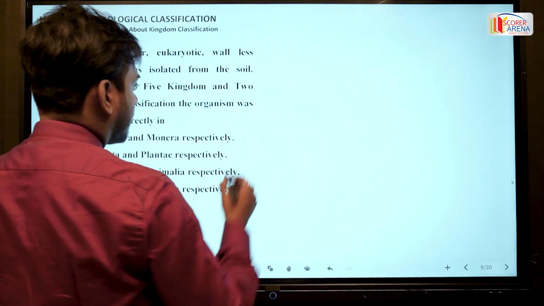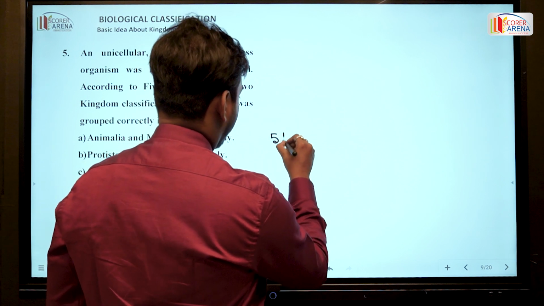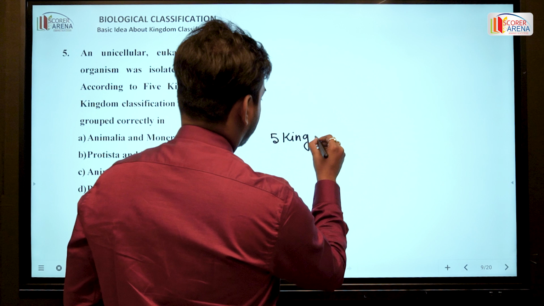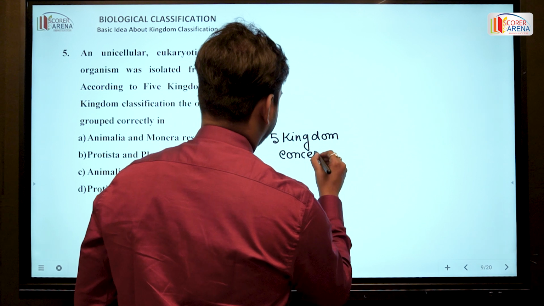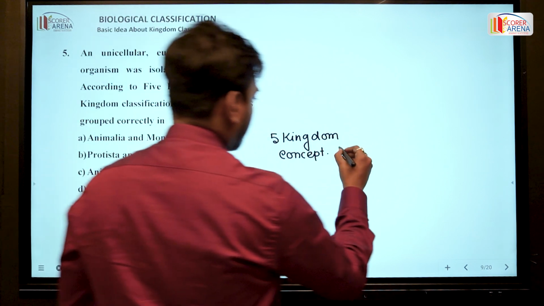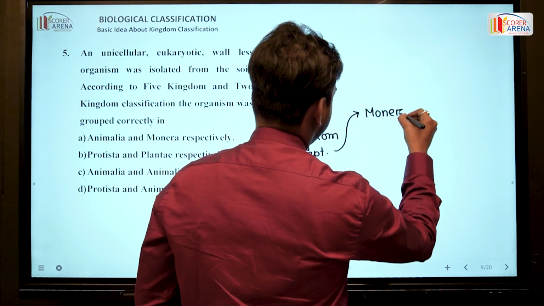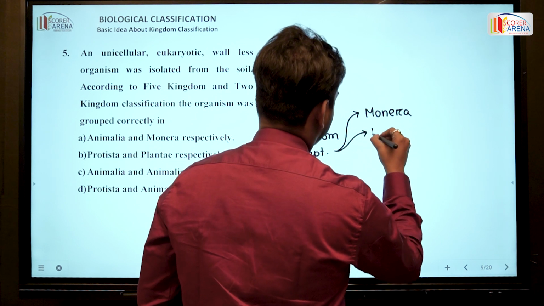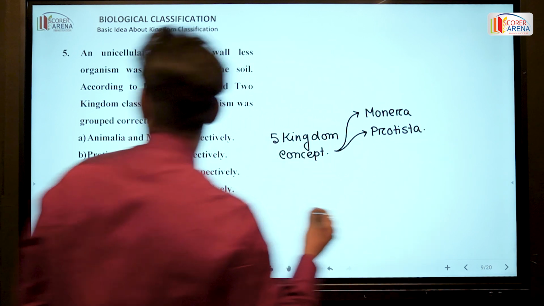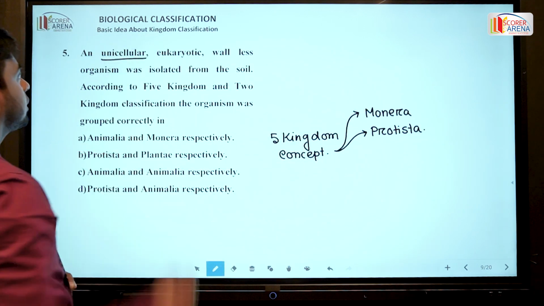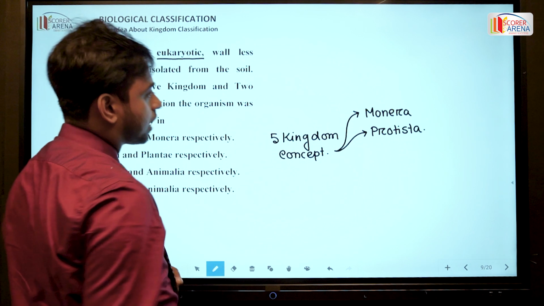Now we know that according to 5 kingdom concept, Monera and Protista include the organism with unicellularity, whereas it is clearly written over here that the organism is eukaryotic.